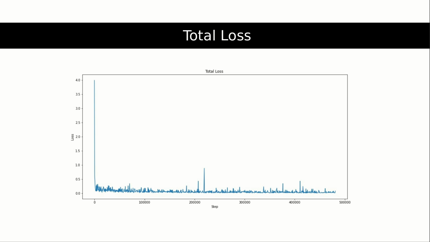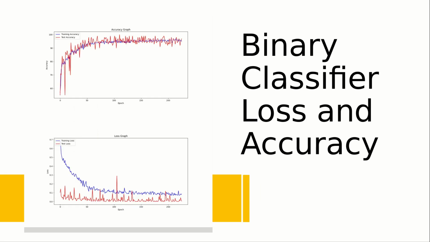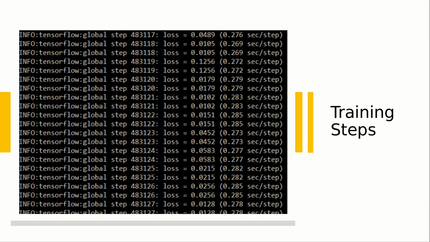We got a memory error around 200,000 iterations and had to stop training. This is the reason for the fluctuation in that area. The loss and accuracy graphs of our binary classifier are like this. After these problems in the system are resolved, their availability will be tested. These results were obtained in the 500,000 steps of the training.